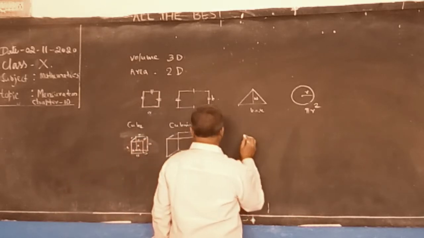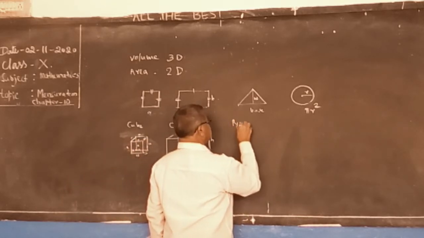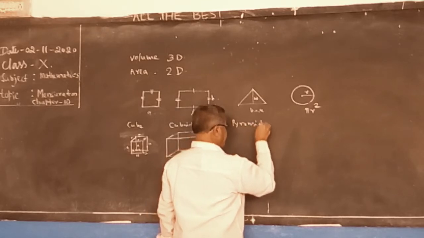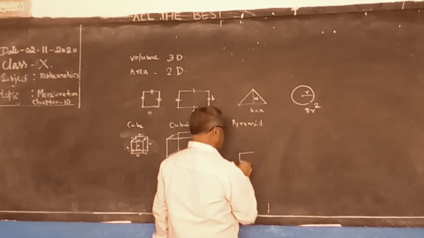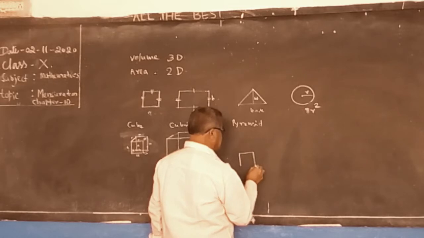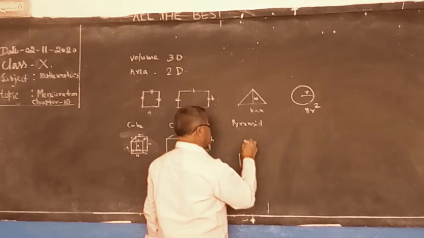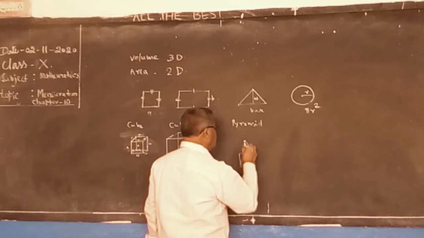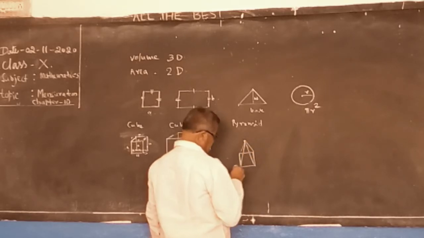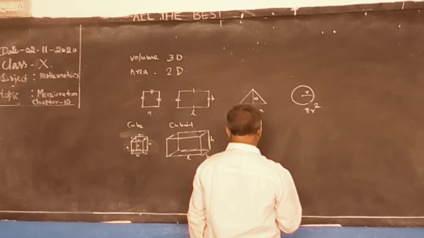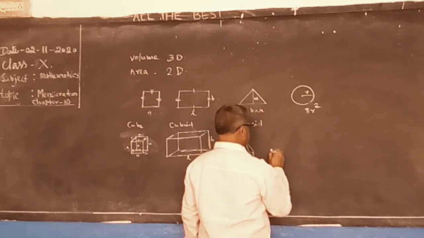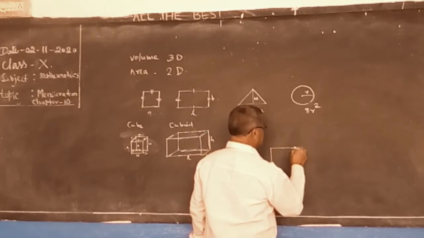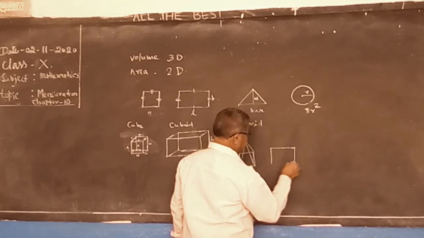Pyramid. A pyramid may have a square base or a rectangle base. This is a rectangle base pyramid.